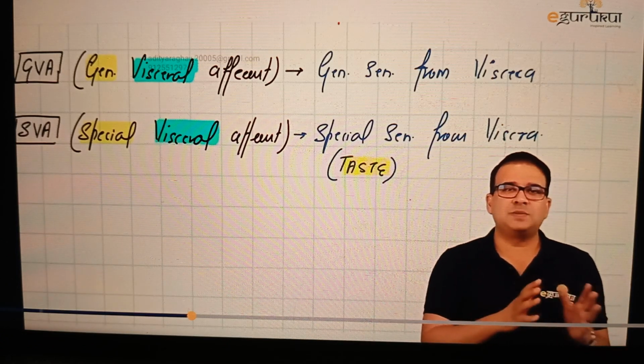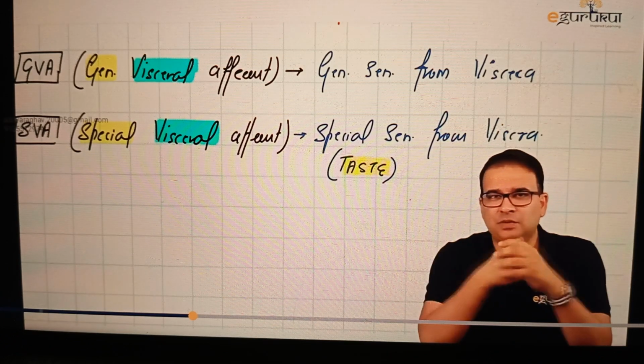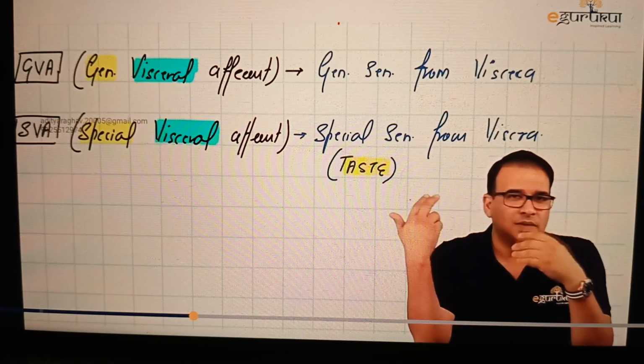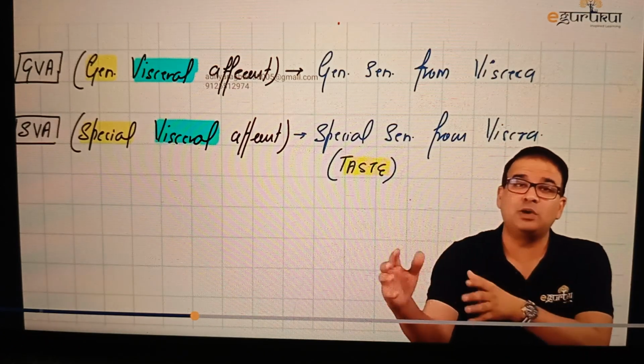So when we say the word taste, taste is the only special sensation which is coming from the viscera. Actually, the taste buds are derived from the endoderm. So I would say, okay, taste is a sensation which is coming from the viscera here. Vision, olfaction, hearing and balancing, obviously they're all special sensation. But none of these special sensations is coming from the structures which are endodermal in origin.